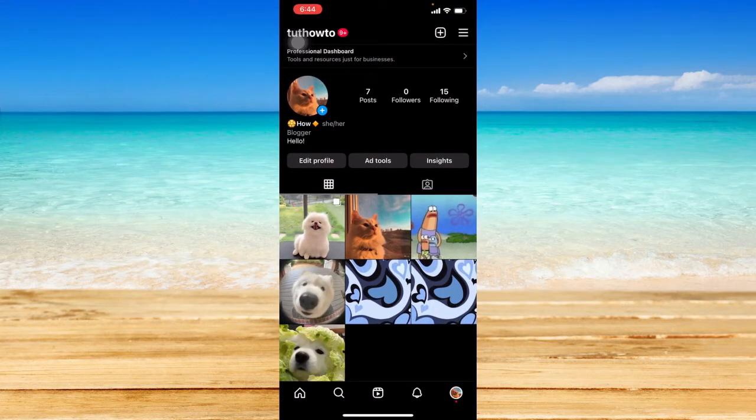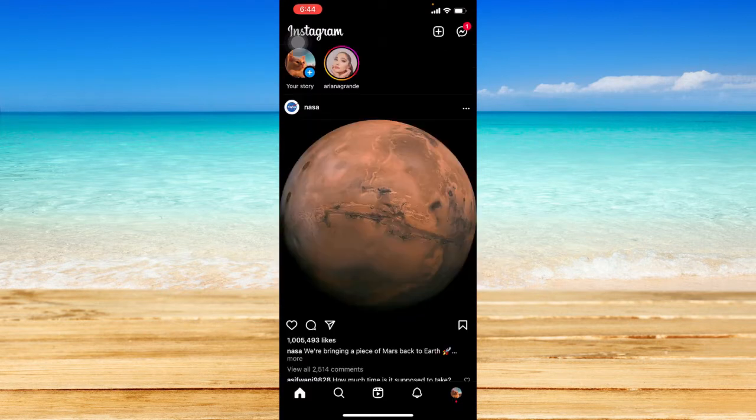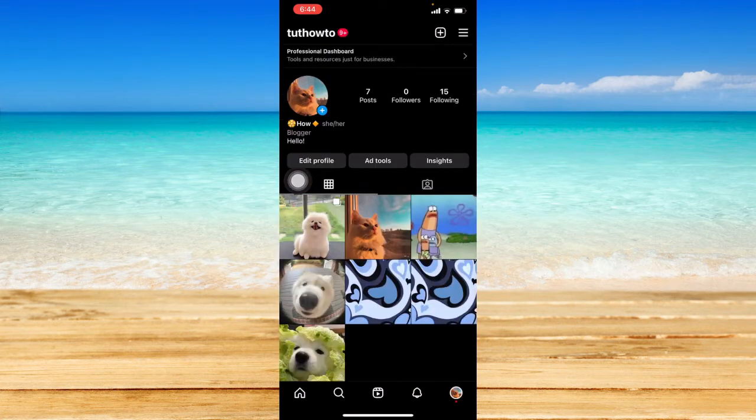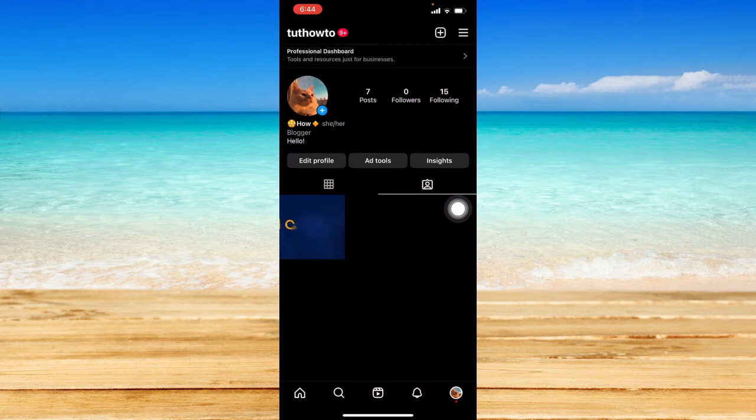First things first, you should be at your profile page. If you're on your home page or any other page, just tap on your profile icon at the bottom right hand corner so that you'll be at your profile page. After that, just click on this icon right here. This will be the page where you can see all the photos you have been tagged in.